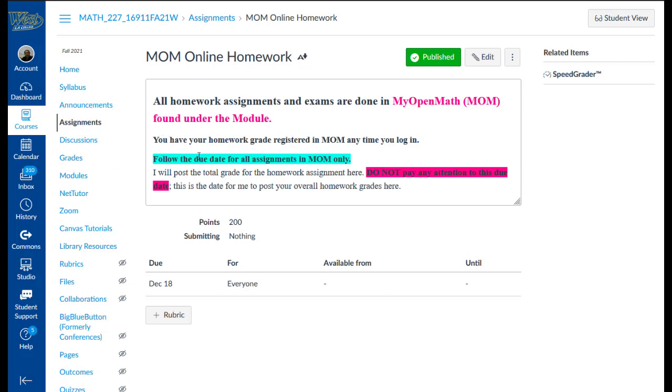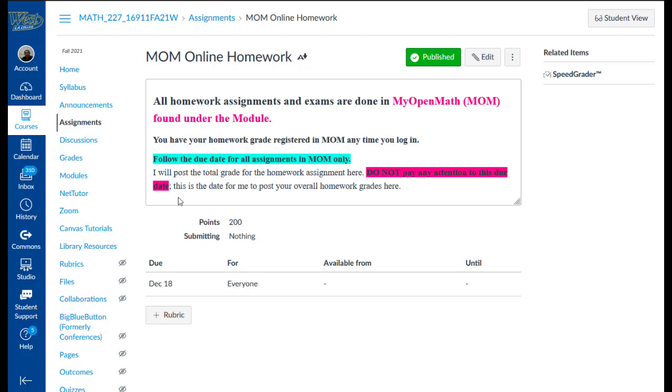You have your homework grade registered in MOM. Anytime you log in, follow the due dates for the assignments in MOM only. I will post the total grade for the homework assignments on Canvas,